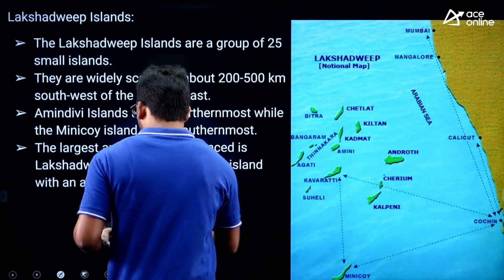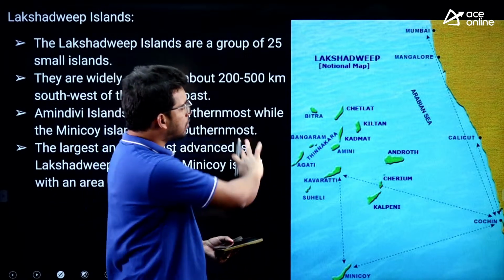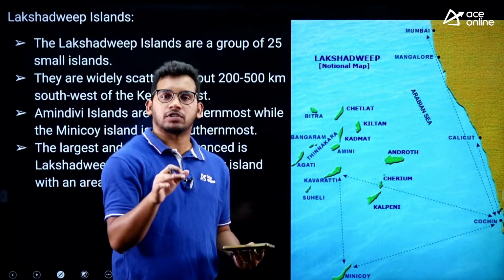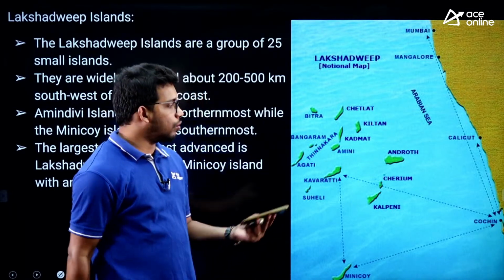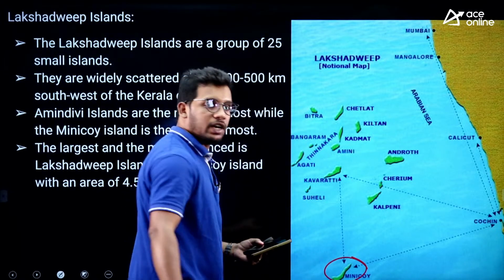This is a group of islands which are made by coral reefs. Lakshadweeps are all made of coral reefs itself. Coral reefs means calcium carbonate, the bones of dead material. Some million years ago we got this formation. So the southernmost Lakshadweep island is Minicoy.